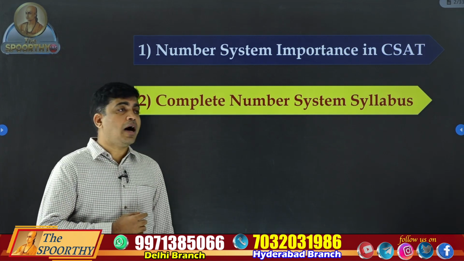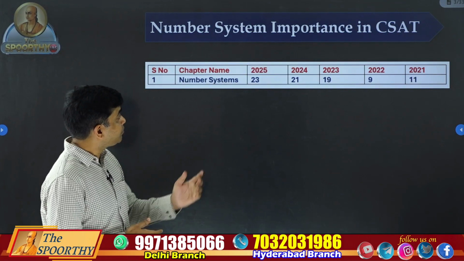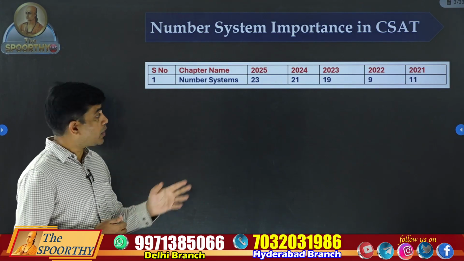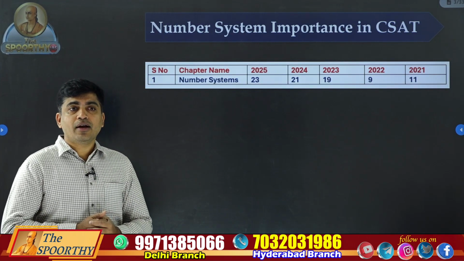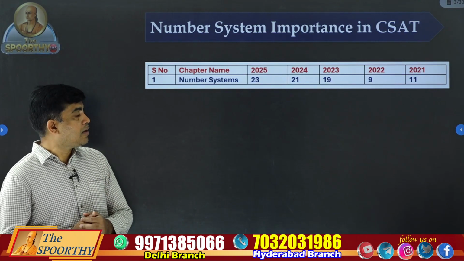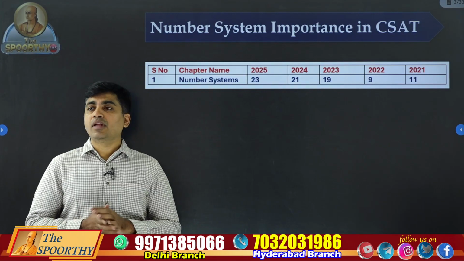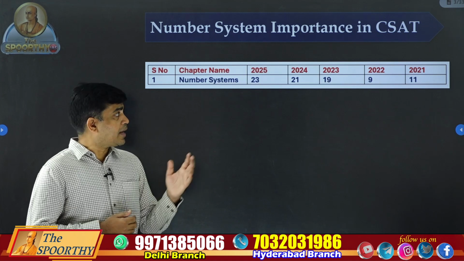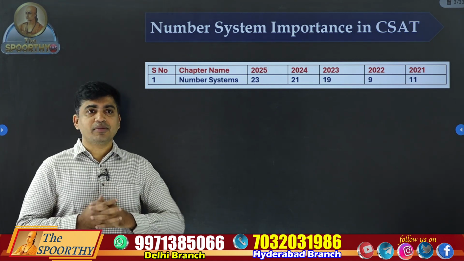Why are they asking almost every year about 20 questions? Look at the weightage. In 2025, they asked 23 questions. In 2024, 21 questions. In 2023, 19 questions. Like this, they are asking questions directly from number systems. Even in other chapters, they are linked to basics of numbers. So I can say minimum 20 questions every year you can expect from this topic.